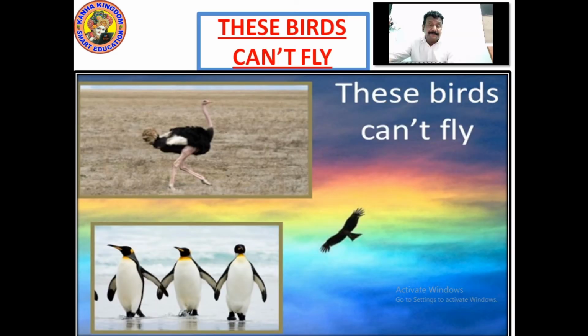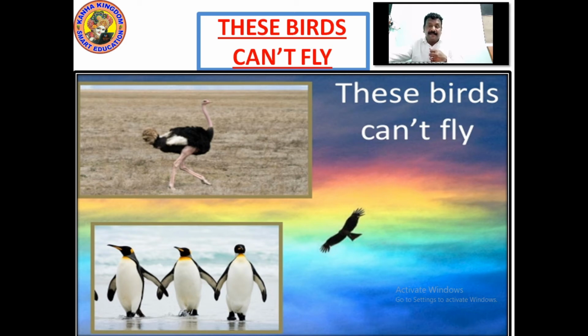Now in this picture you can see these birds can't fly. What are these birds? On the right you can see something flying high in the sky, but this is an ostrich, which cannot fly due to its weight and its structure.